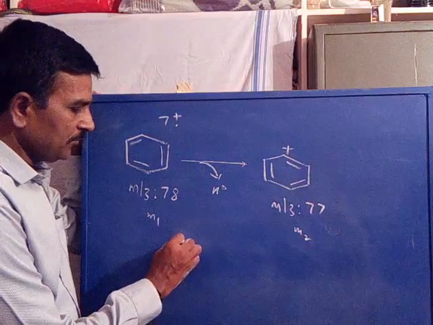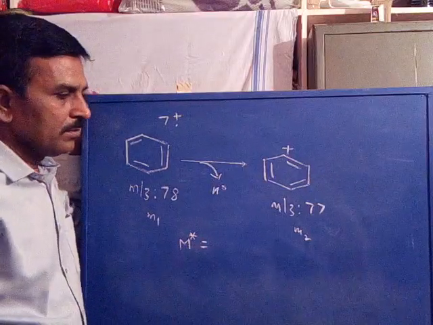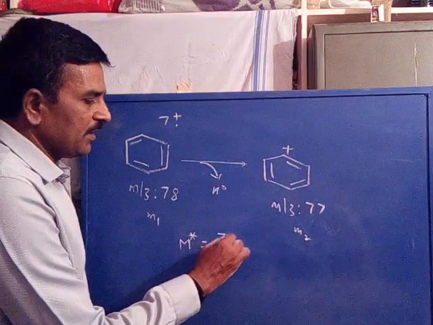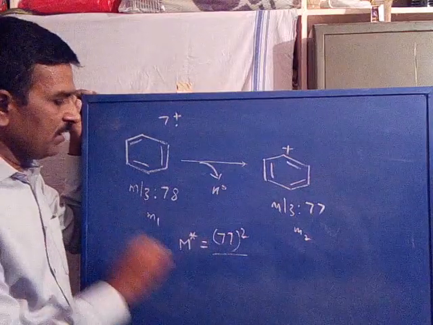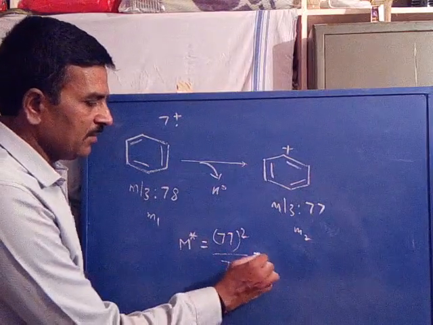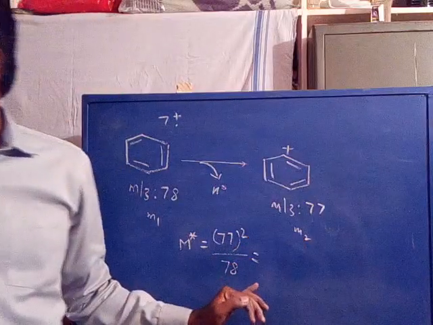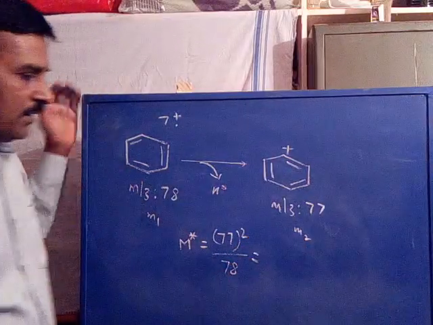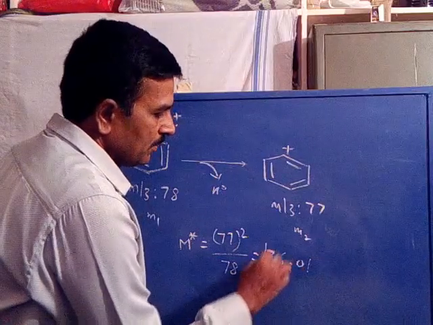Now the metastable ion m* is equal to M2 squared, that is 77 squared, divided by M1, that is 78. So the M2 value is 77, the M1 value is 78. This becomes equal to 76.01.